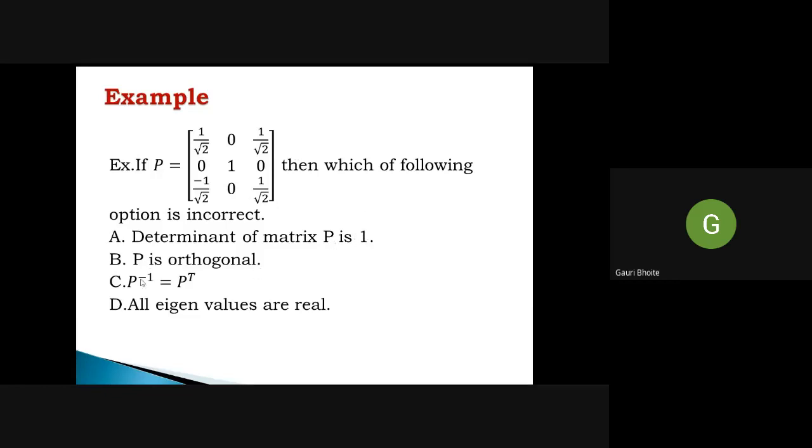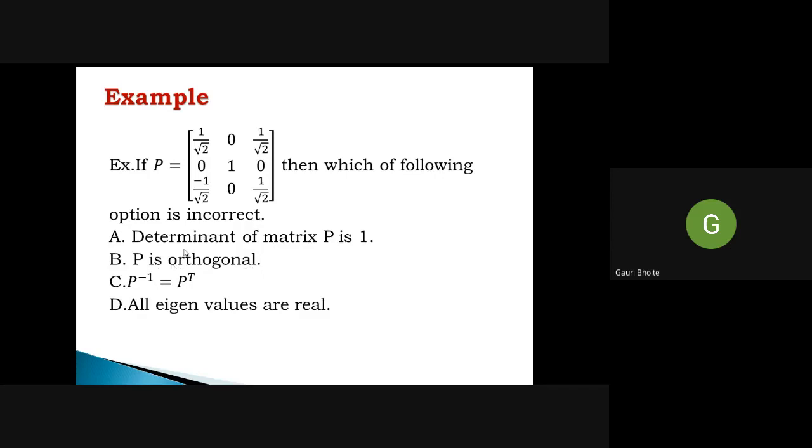And we know the property, this B and C are equal. Same meaning. If P is orthogonal, then P inverse is P transpose. And we have to find out the incorrect option. So if P is orthogonal and C is wrong, it never happens. Or if P inverse is equal to P transpose, then if P is not orthogonal, this does not happen.